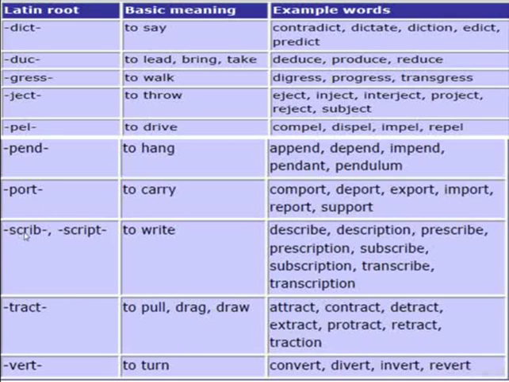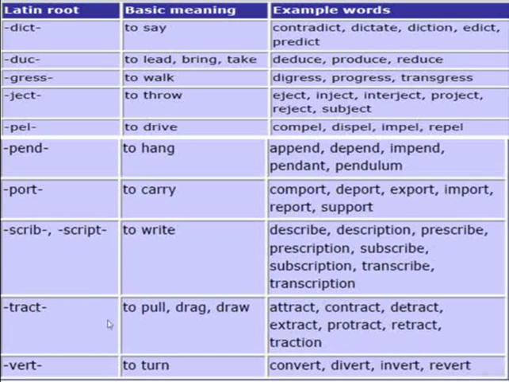Latin root, script. It means to write. Examples for this Latin root: describe, description, prescribe, prescription, subscribe, subscription, transcribe, transcription. All these include the Latin root script, which means to write. Latin root, tract. It means to pull or to drag or to draw.